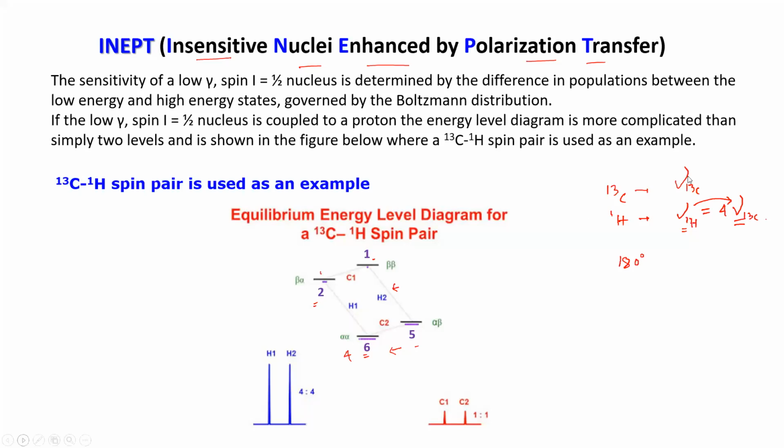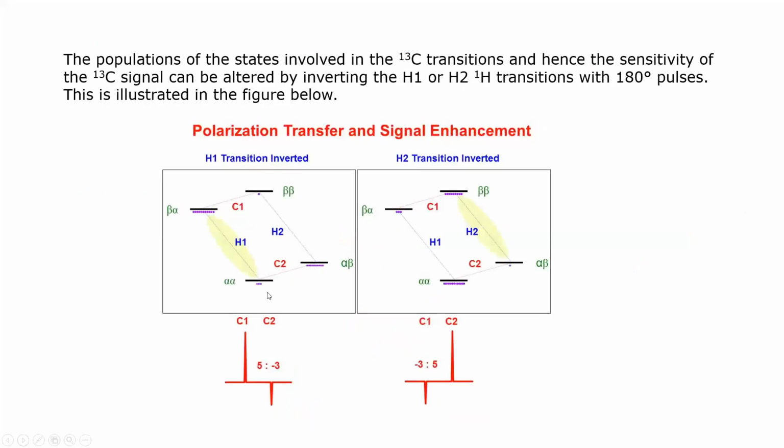Now, as I told, you have to give a 180-degree pulse. So what you are doing is reversing this one. This is going here, this is going here. So 6 is going to the 2 position, and 2 is coming to the 6th position. Similarly, this is just reversing. When you do that and look at the 13C, it became 6, this is 1.